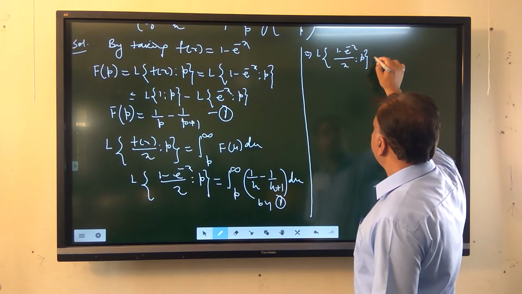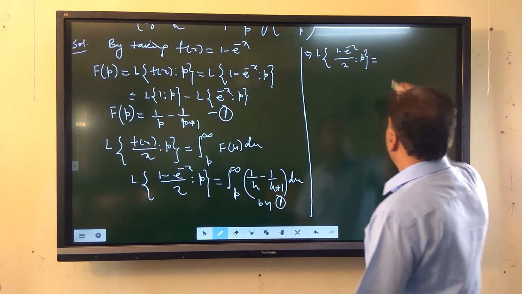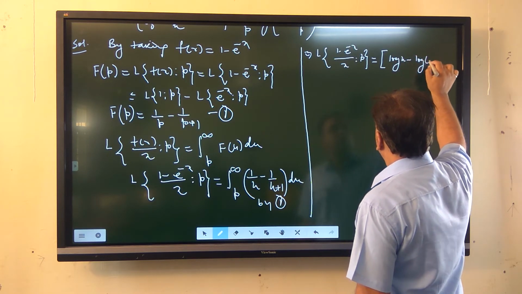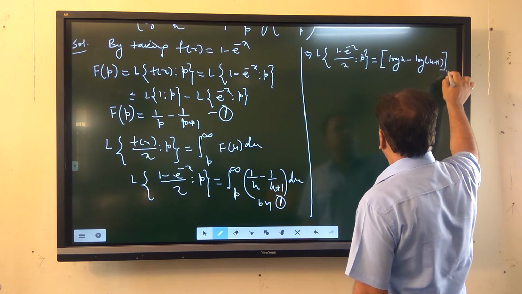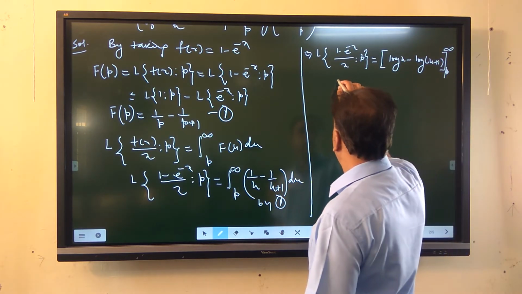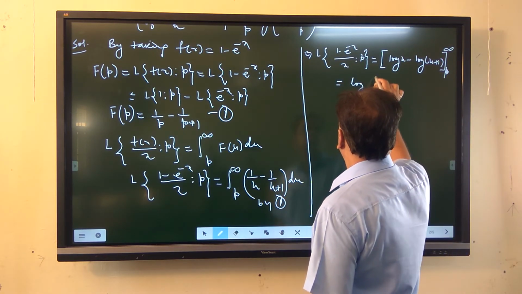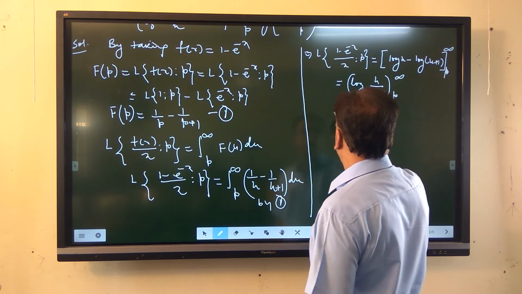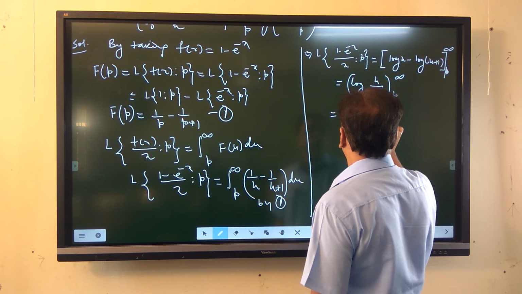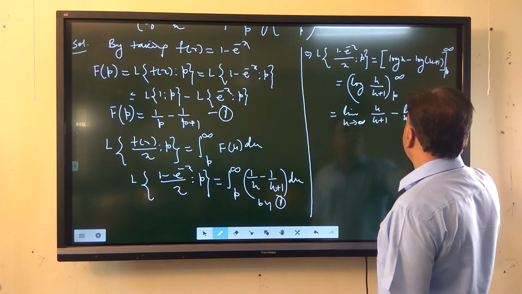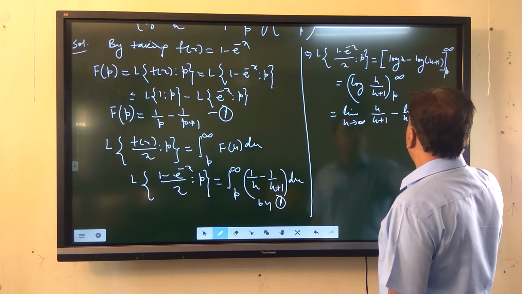If we integrate the right hand side, we get log u minus log (u plus 1), and the limits are from p to infinity. If we simplify this, this is log of u upon u plus 1, with limits from p to infinity. Or this is the limit as u tends to infinity of u upon u plus 1, minus the limit as u tends to p of u upon u plus 1.